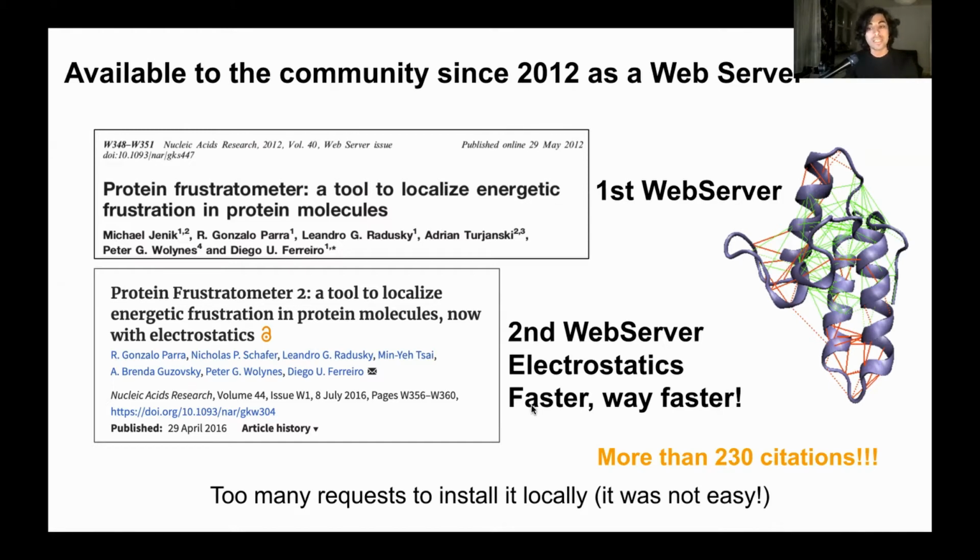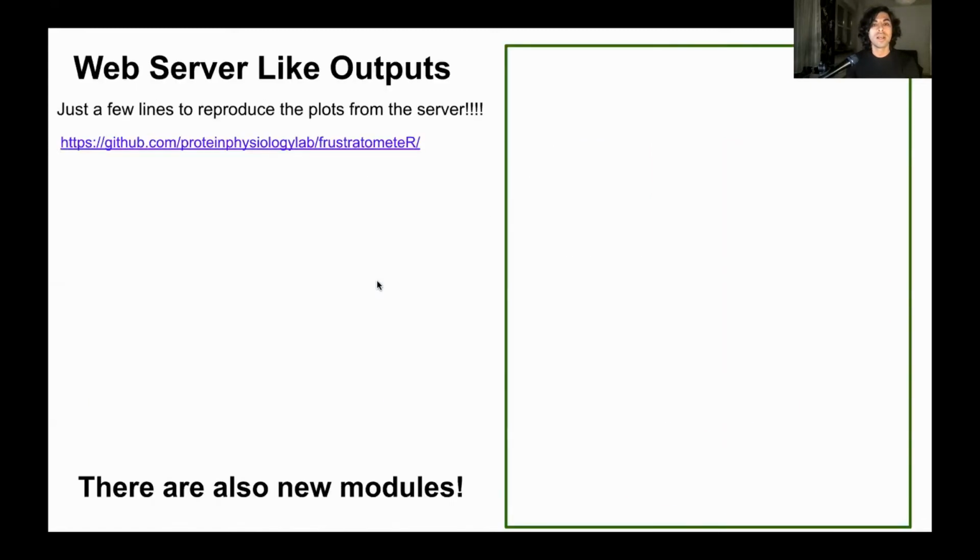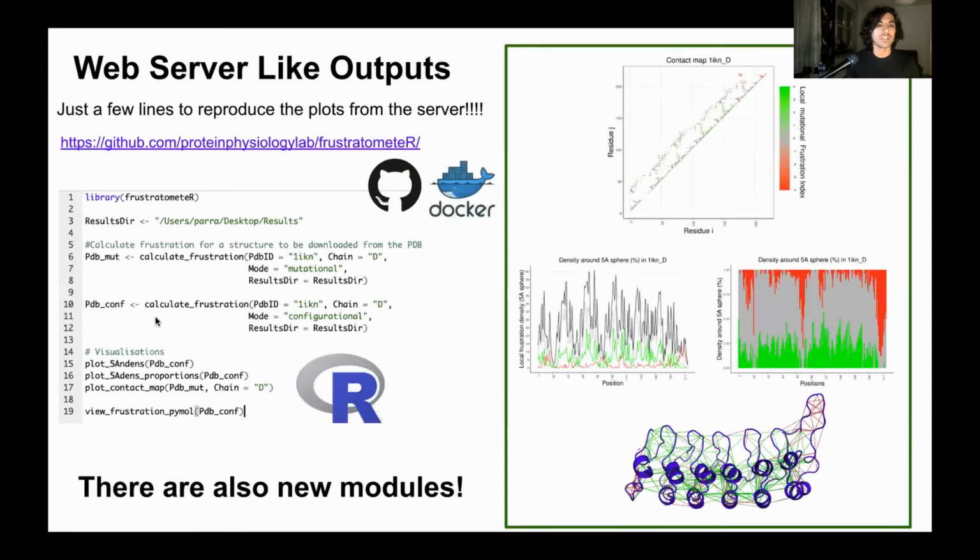This was not easy. Because of that, we recently published a new version that is an R package that allows people to calculate local frustration programmatically, very easily, on their computers. With just a few lines of code, we can recreate all the plots that are available in the server, but there are also some new modules that we have included.